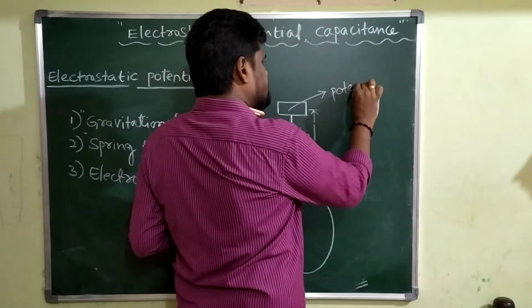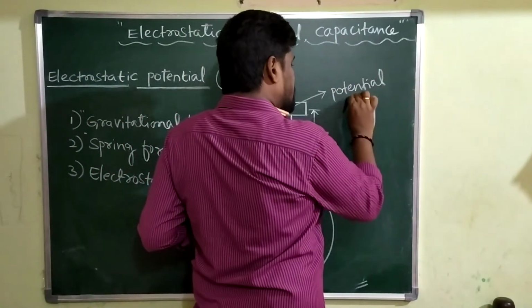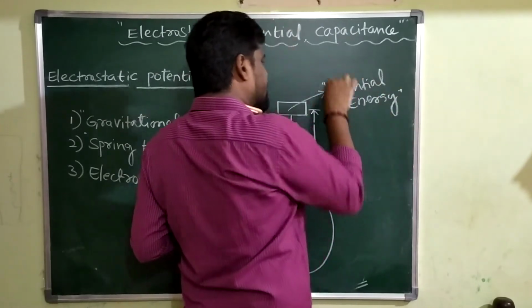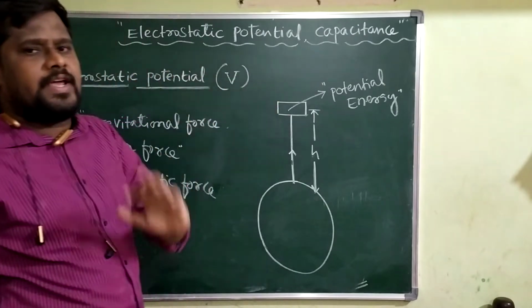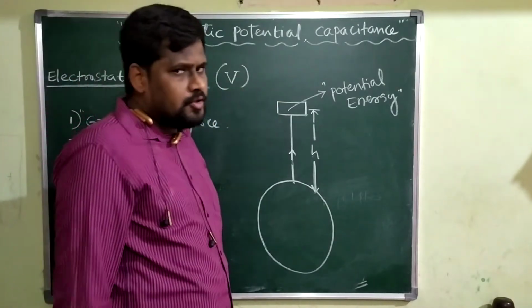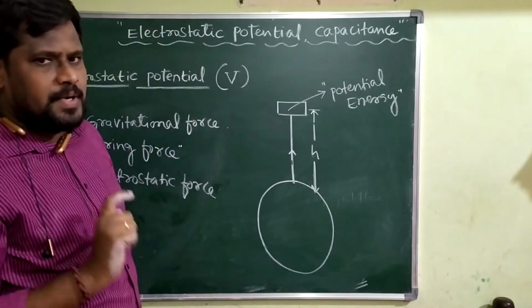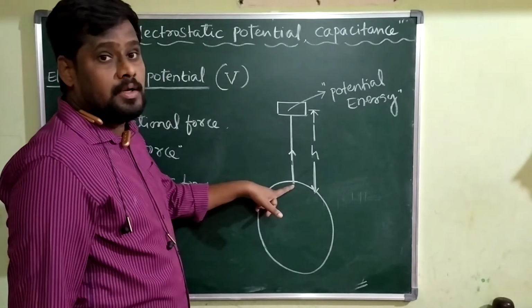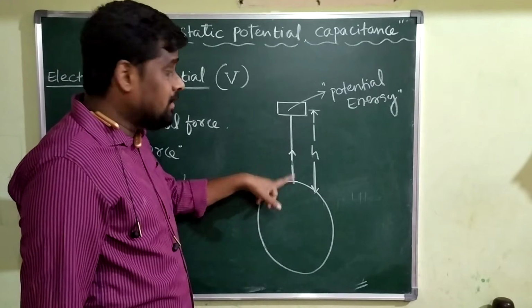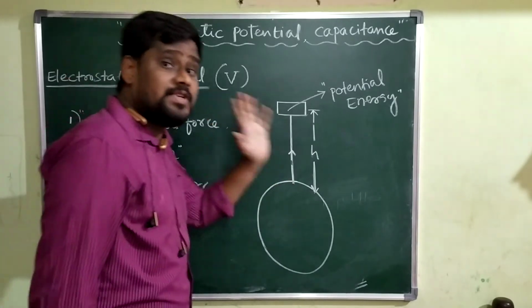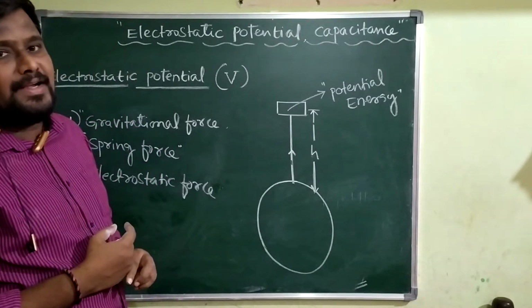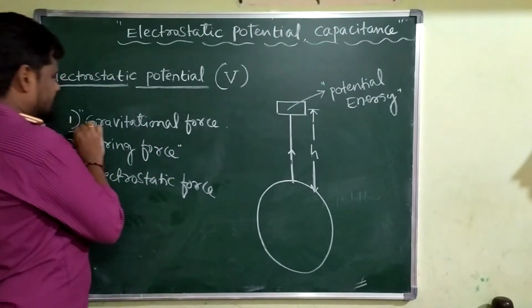My question is, what is the reason for this potential energy? What made this body store the energy called potential energy? The answer is simple. Because you are doing work in displacing the object in which direction? In the direction opposite to the direction of which force?